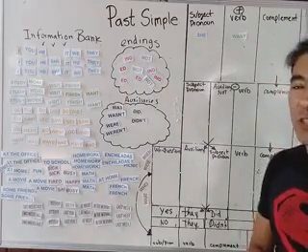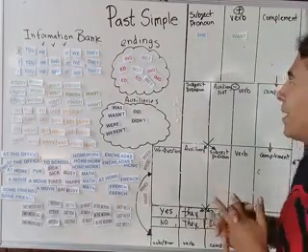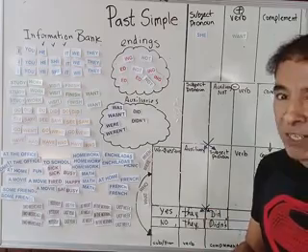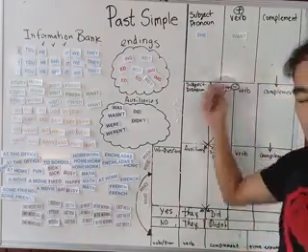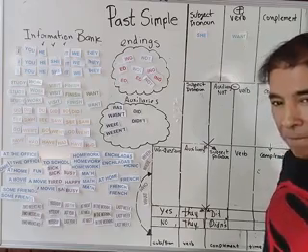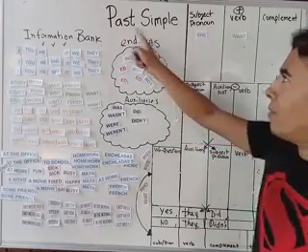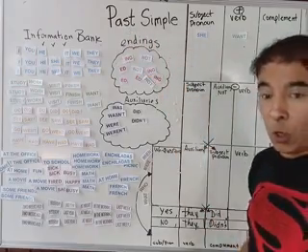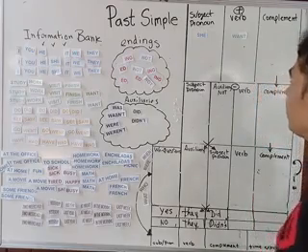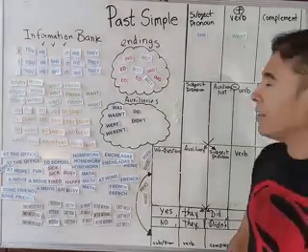Okay, now you have to tell me if we are making a right sentence or wrong sentence. Is the sentence right? You have 5 seconds to tell me. Remember, we are using past simple. Well, yes, you're right.